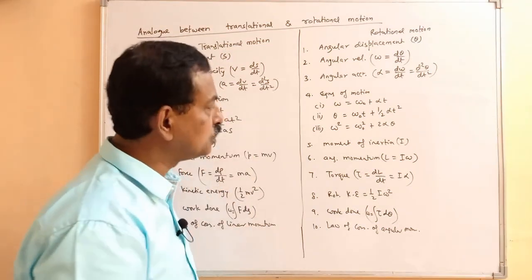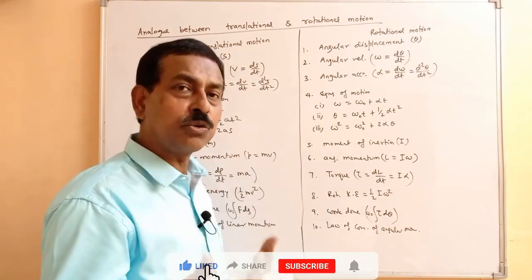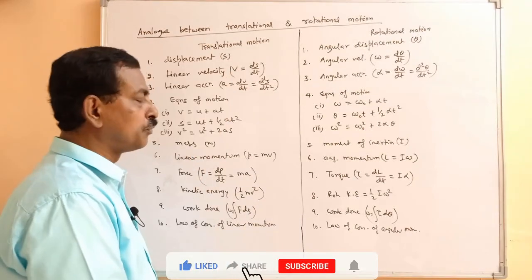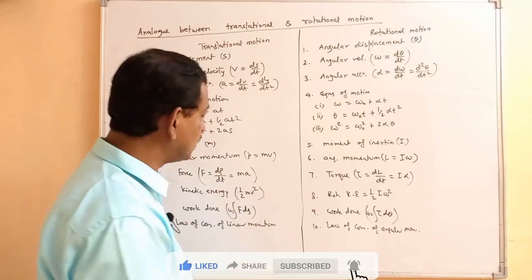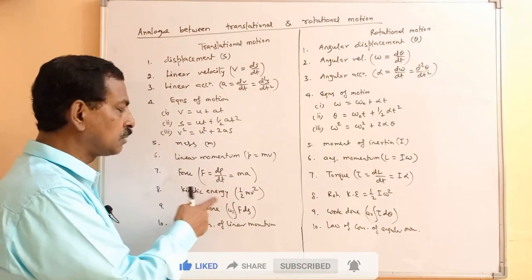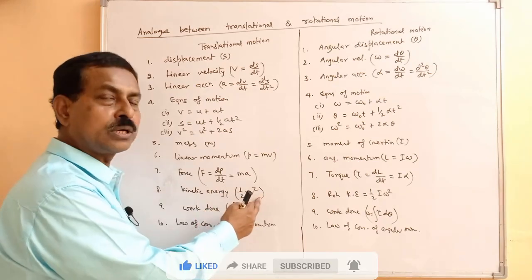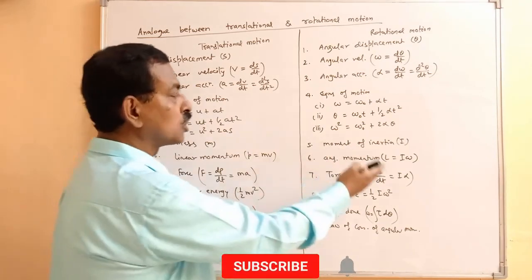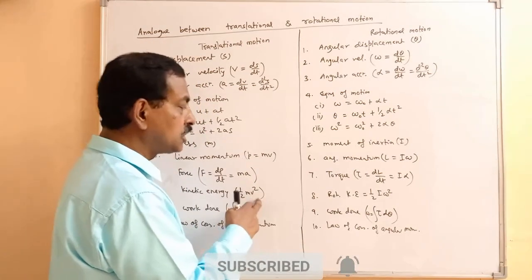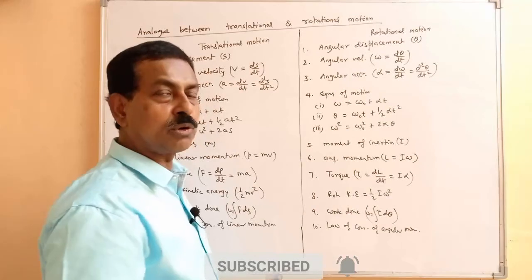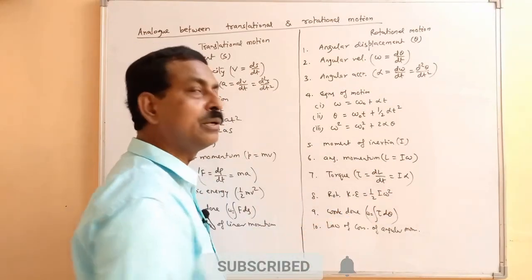Anytime if you get confused, like whether the expression for rotational kinetic energy is half I omega square or something else, just take the corresponding term in translational motion. In translational motion, we have half mv square. So for mass, the corresponding term is moment of inertia in rotational motion. For velocity, it is the angular speed or angular velocity there. So the rotational kinetic energy expression will be half I omega square.